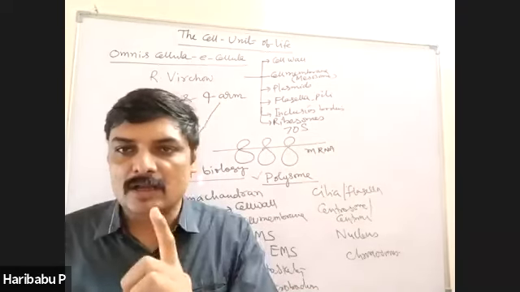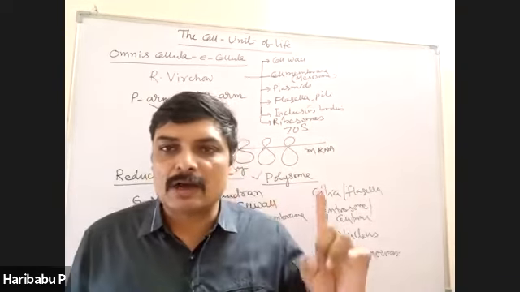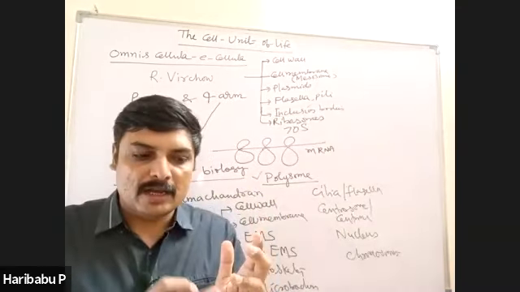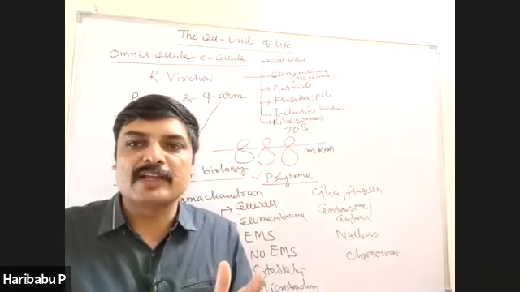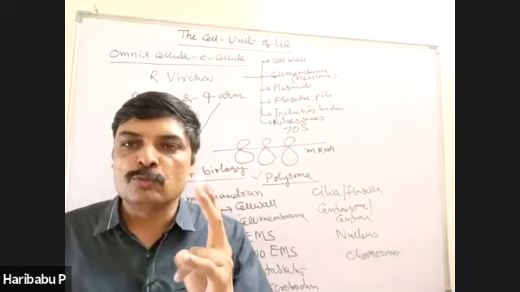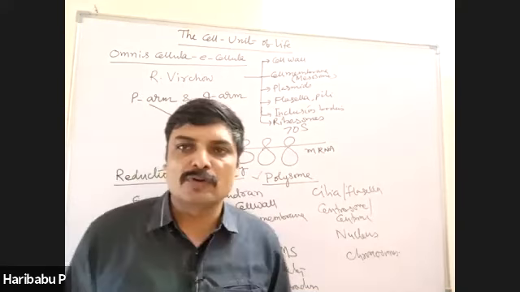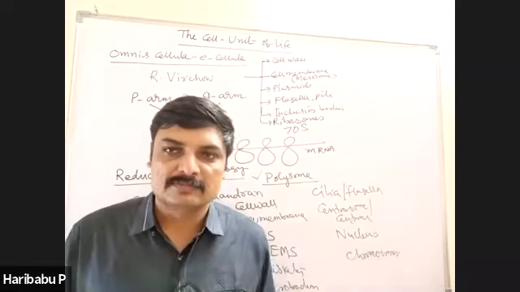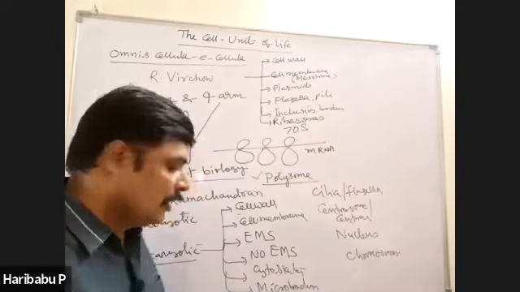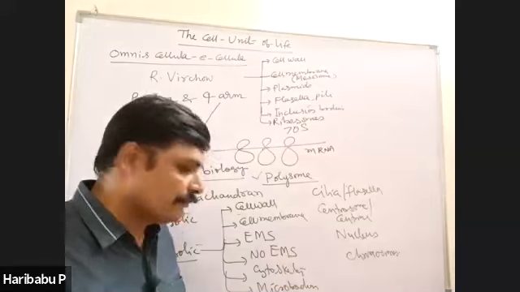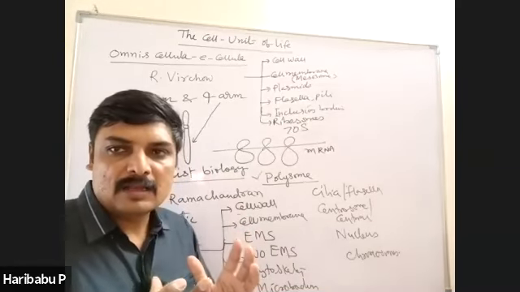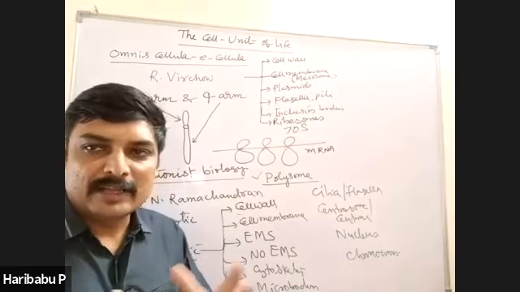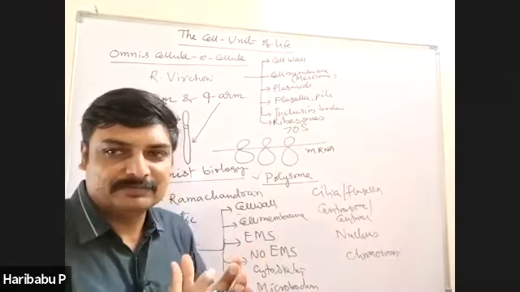Therefore, these are called single membranous cell organelles. Similarly, mitochondria, plastids, and nucleus are surrounded by 2 membranes. Therefore, these are called double membranous cell organelles. Okay? Now, out of all the cell organelles, some cell organelles form endomembrane system because their functions are coordinated.